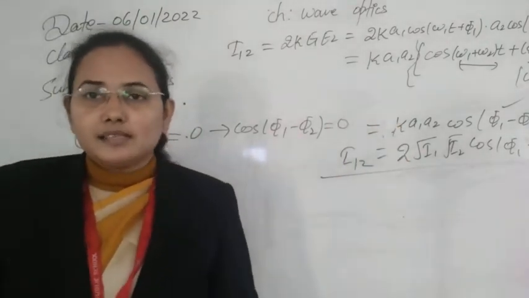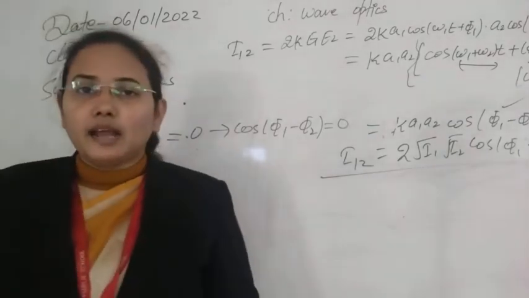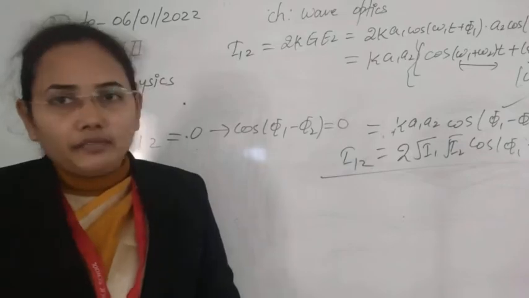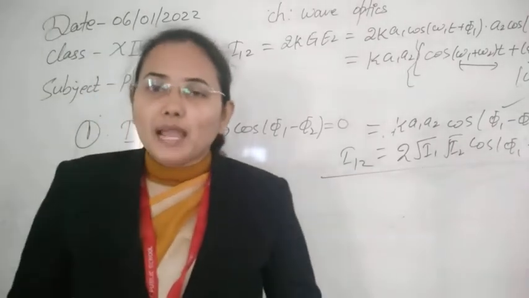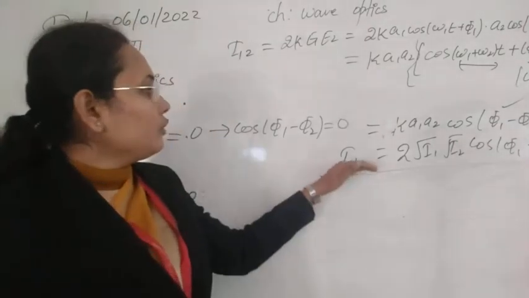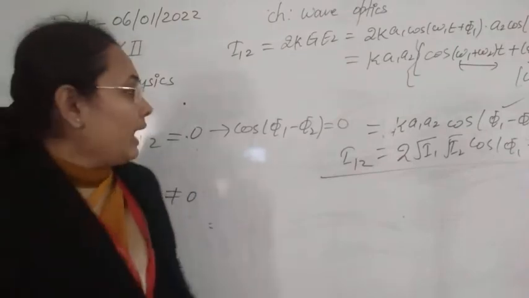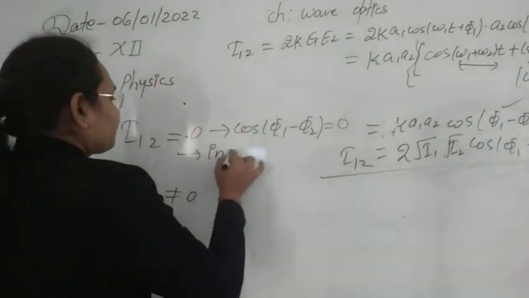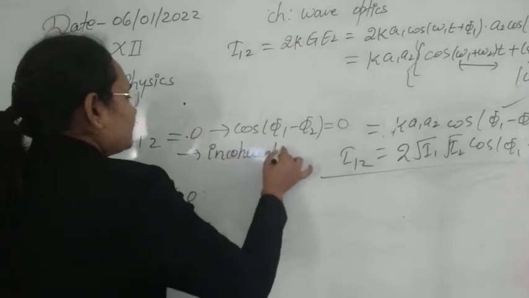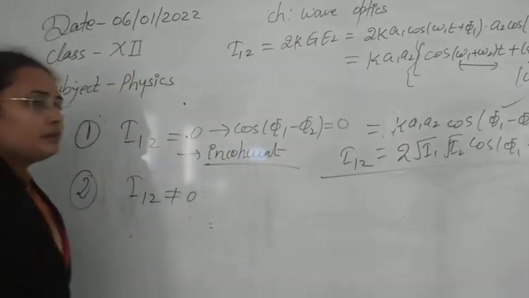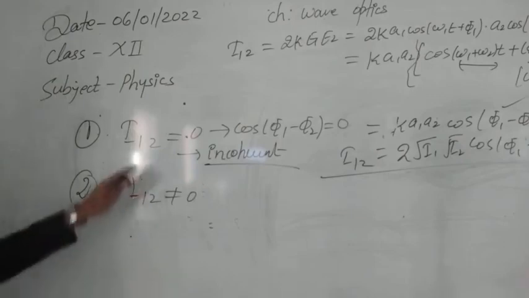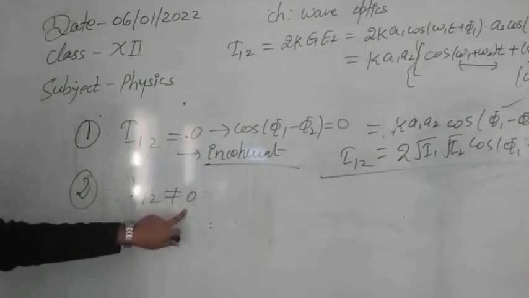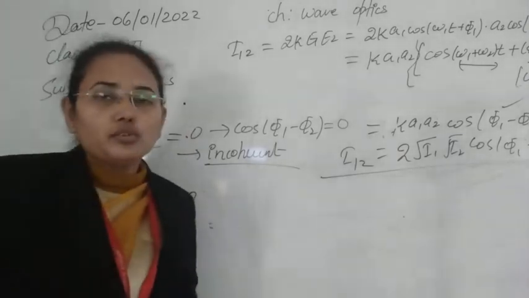So in that case, after superposition of the two waves, we get the final intensity equal to I1 plus I2, because this I12 term becomes 0, and this is the condition for incoherent waves. Whenever incoherent waves are superimposed over each other, I12 becomes 0. Now this I12 will not be 0 if we get some values of this term.